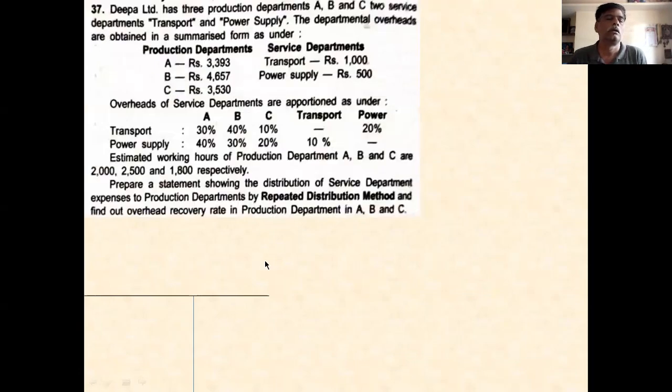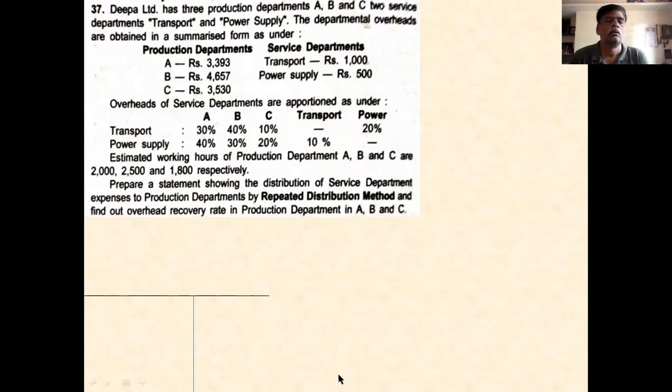Okay, today we see one example based on the repeated distribution method. This is the problem. Deepa Limited has three production departments, A, B, and C, and two service departments. One is transportation, the other is power supply. There are three production departments and two service departments.